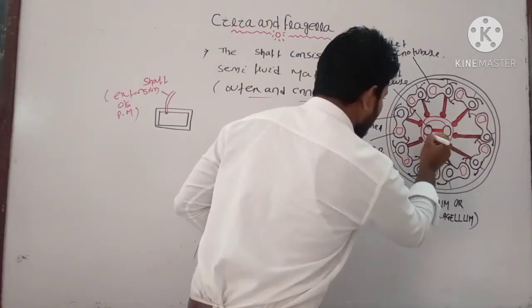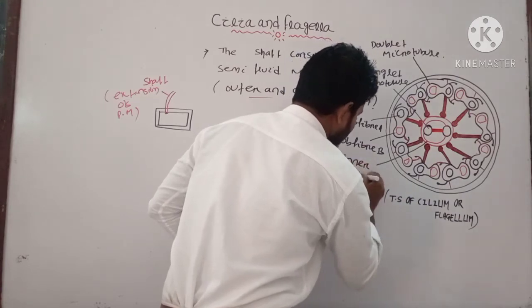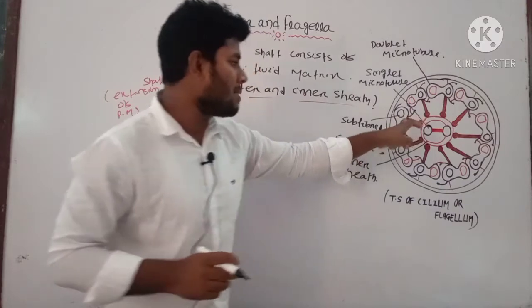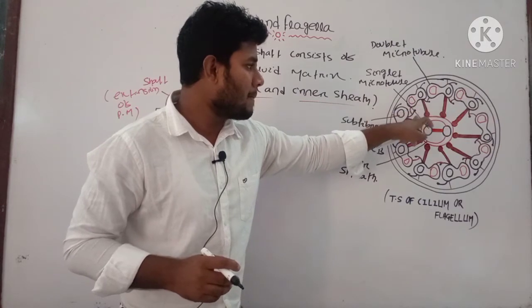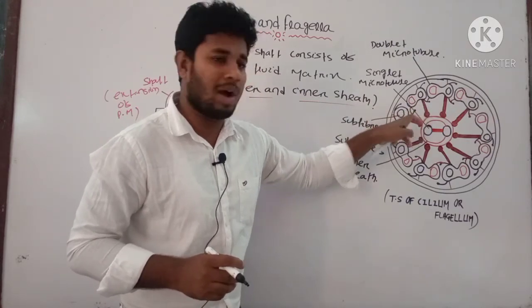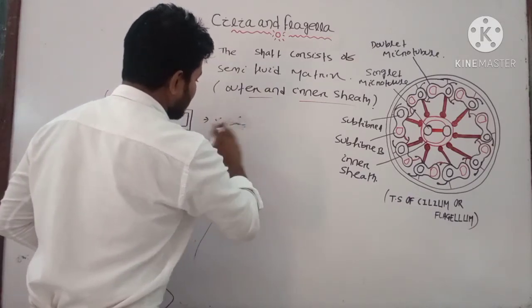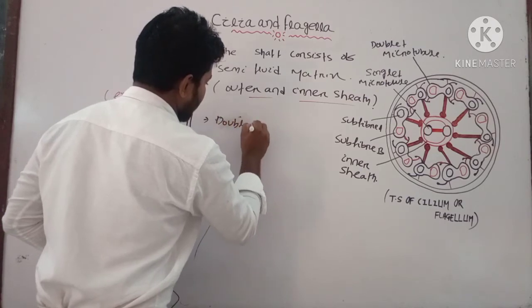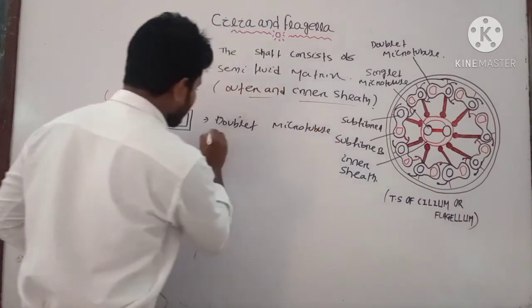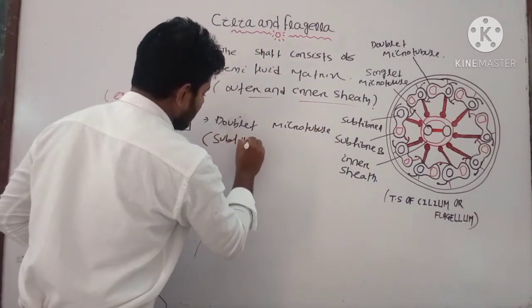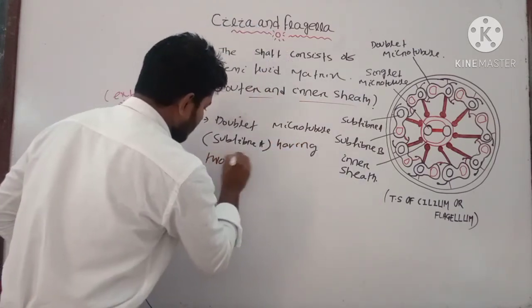Look at the diagram: subfiber A is connected to subfiber B by a linker with two arms.